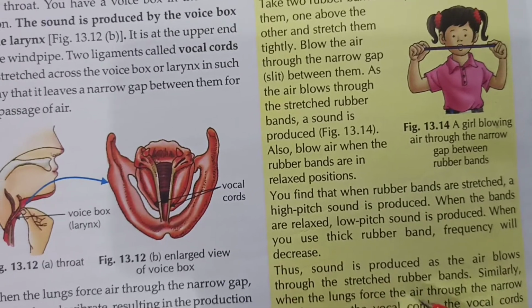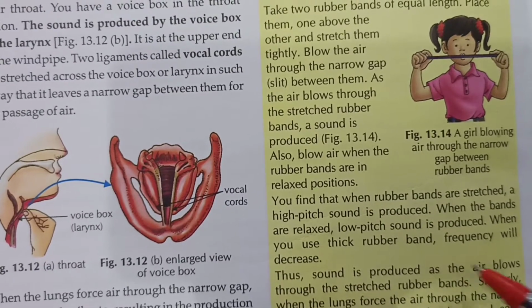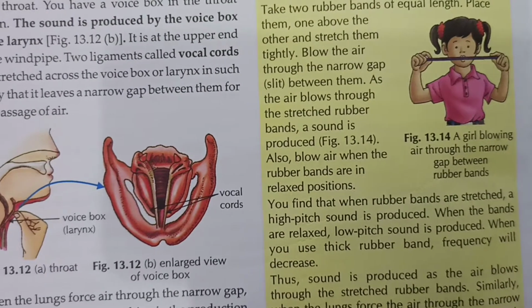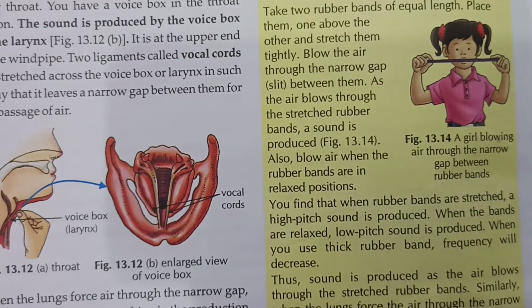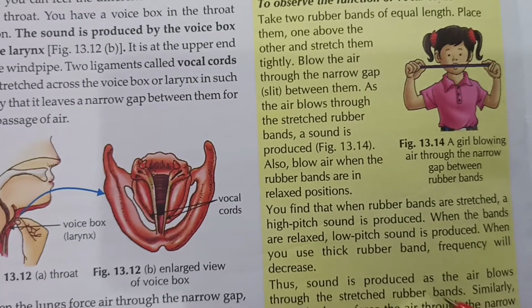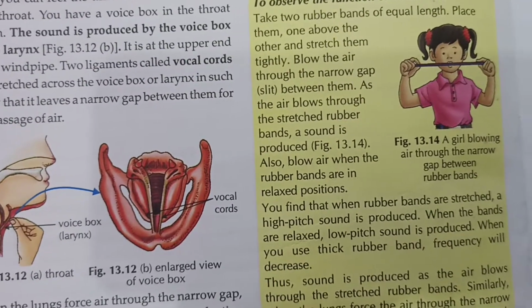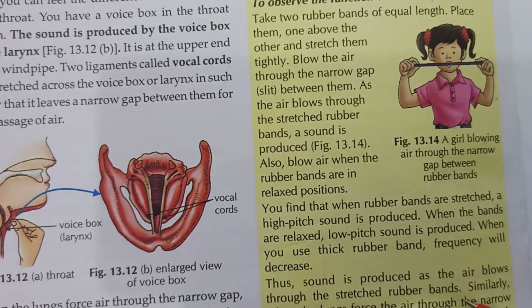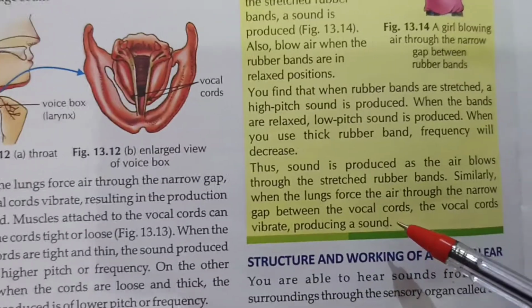When the bands are relaxed, a low pitch sound is produced because the rubber band becomes thick. When you use a thick rubber band, the frequency decreases.